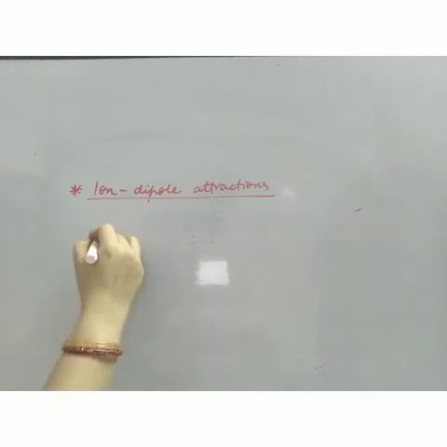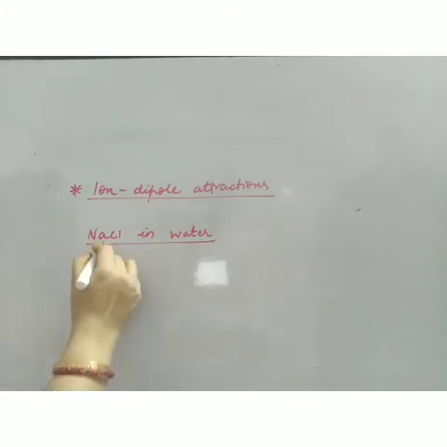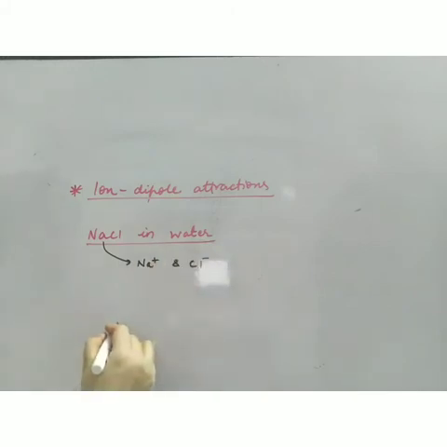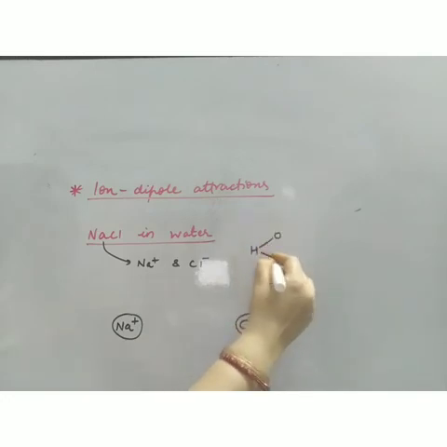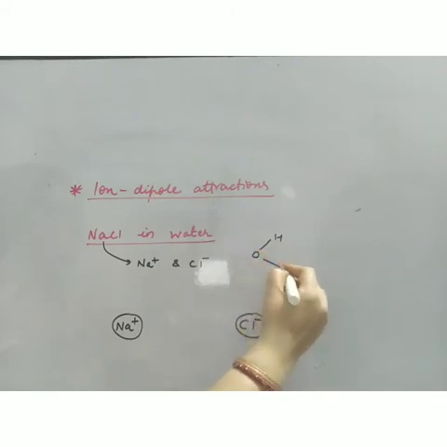Suppose you dissolve NaCl in water. Now NaCl easily dissolves in water. So when you dissolve NaCl in water, what happens? Your NaCl dissociates into Na plus and Cl minus. Now this is Na plus and this is Cl minus. These are the 2 ions. Now what will happen? Water is a polar molecule. It is a dipole. Water is a dipole.